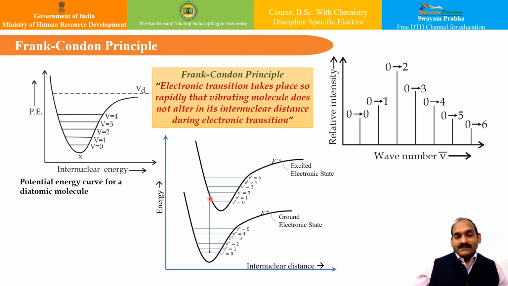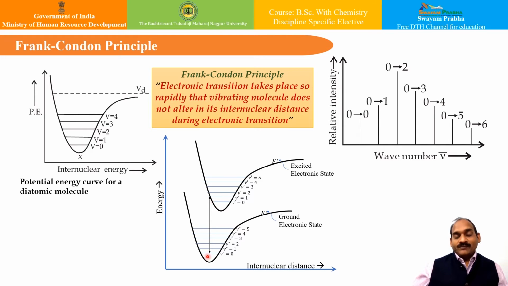Let us try to spell out all the three possibilities. In the higher state, there are three possibilities: the bond length will be shorter than the ground state. This is one. The bond length will be exactly equal in the higher electronic state, and the next possibility is that the bond length is a little extended in the higher energy state.